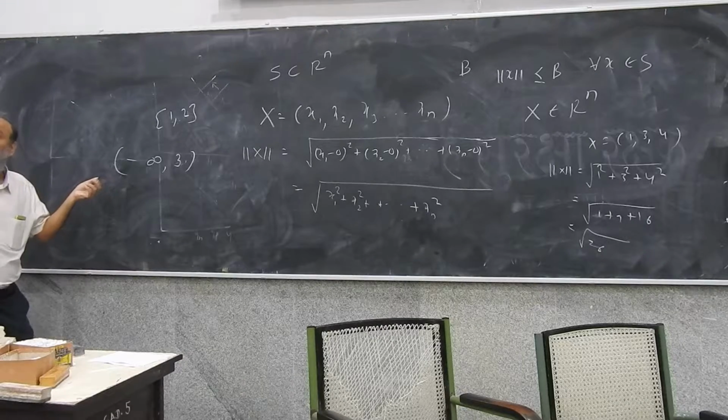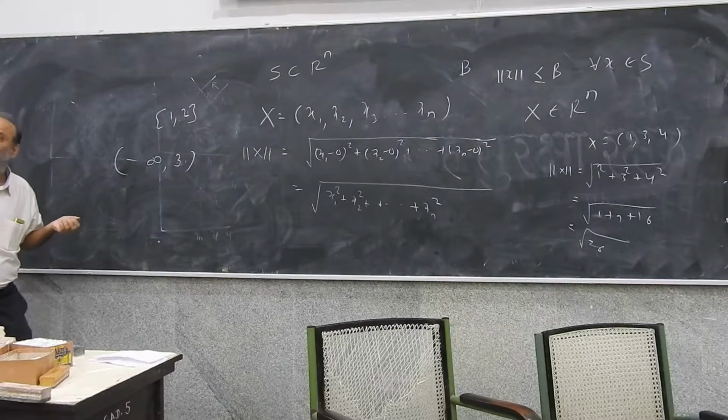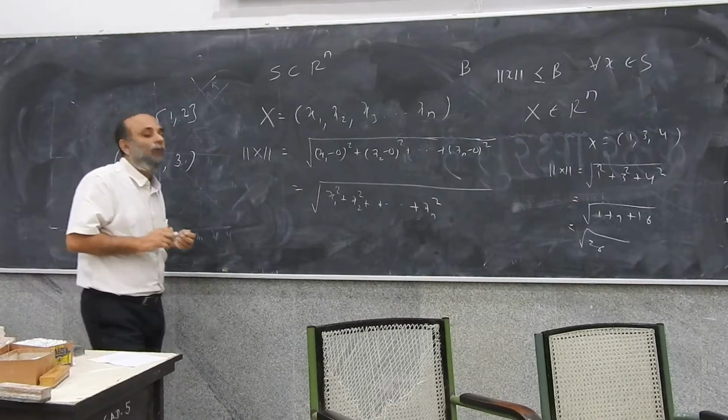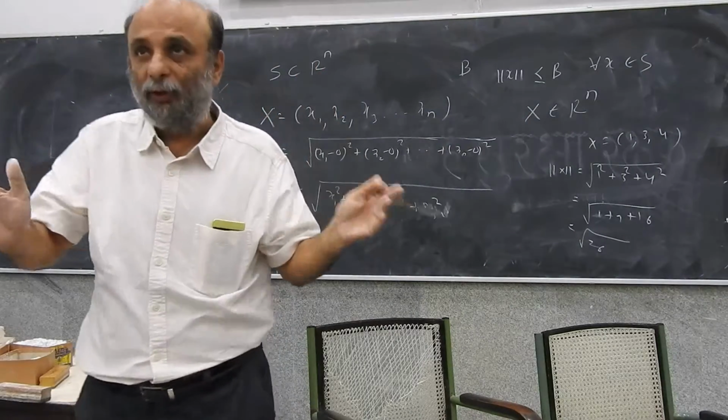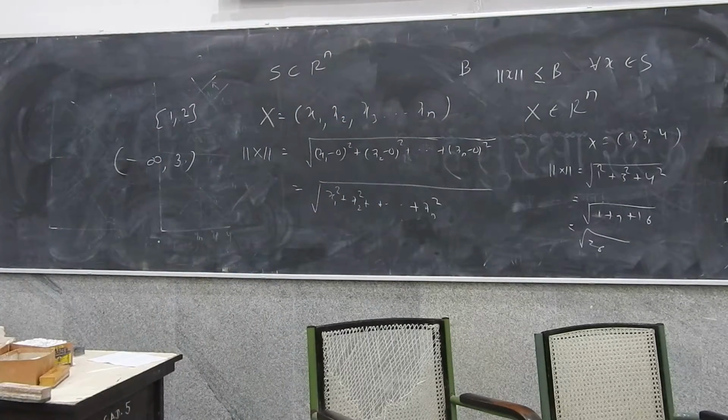So the B should be within the set, right? No, not necessarily. B could be any number. See, basically what do you want? We want the length. If you think of a set S belonging to R, every point in that set is an n-dimensional vector. Each of these vectors has a certain length. Some vectors are longer, some are shorter.